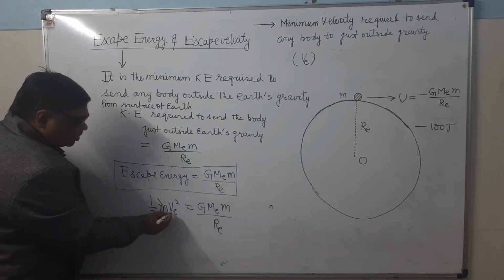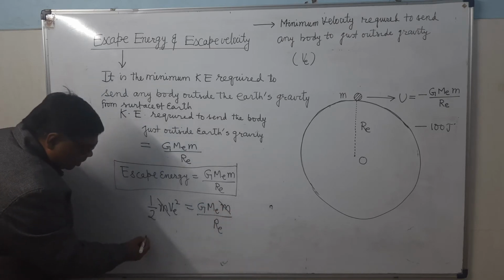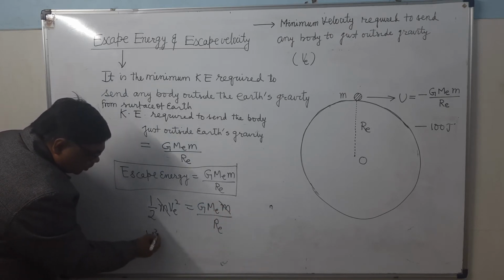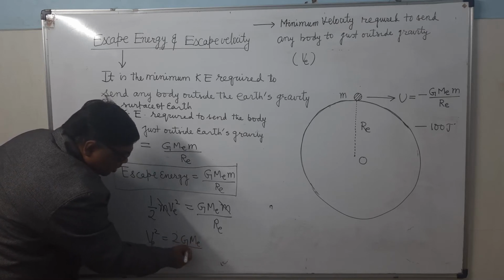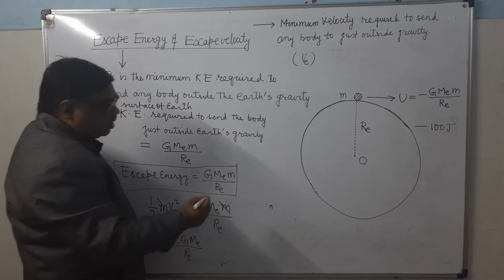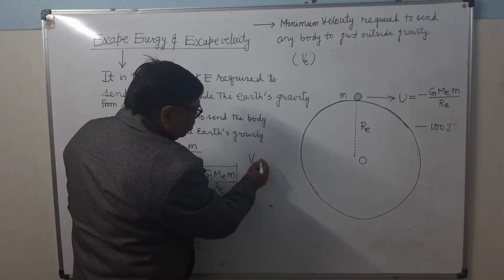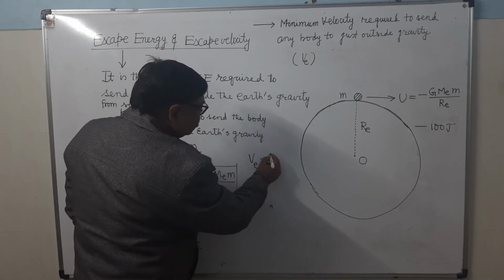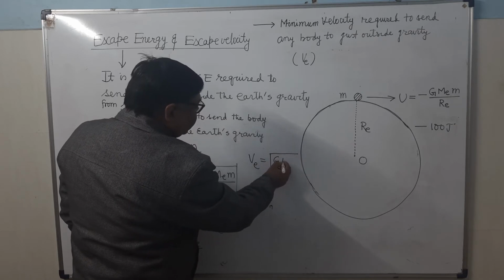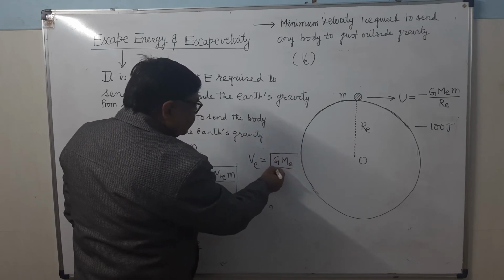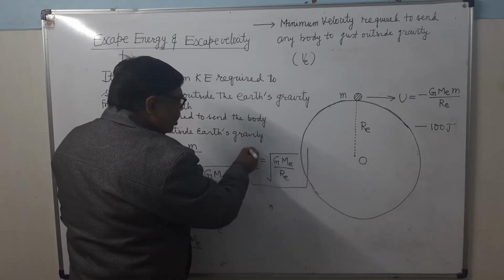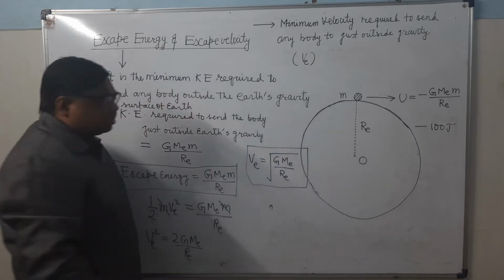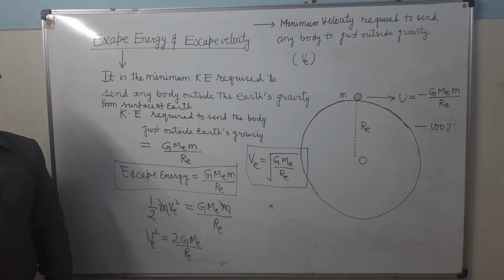So you can cancel m. What will be VE square? It will be 2 G ME upon RE. Or what will be VE? So VE equals root of 2 G ME upon RE. This is the escape velocity. This is the formula of the escape velocity.